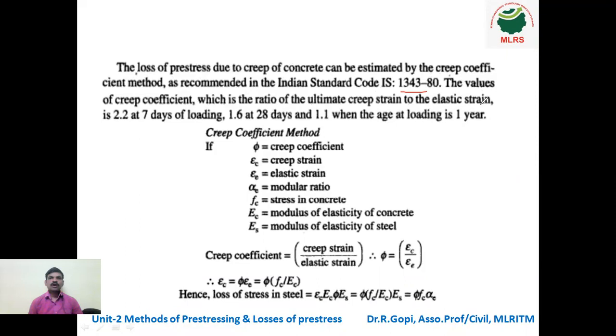So the creep coefficient formula is ultimate creep strain divided by elastic strain. For 7 days the creep coefficient value is 2.2, for 28 days 2.6, and for 1 year it is 1.1. Only these values are enough for calculation.